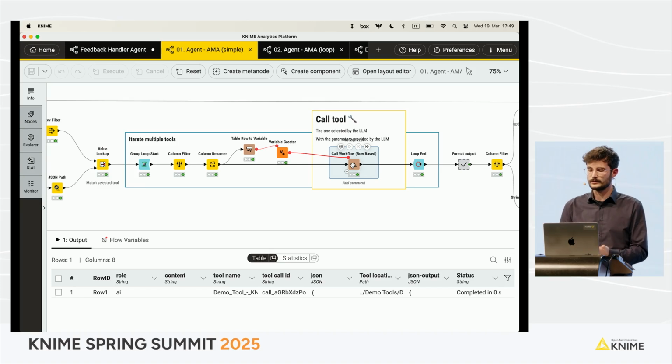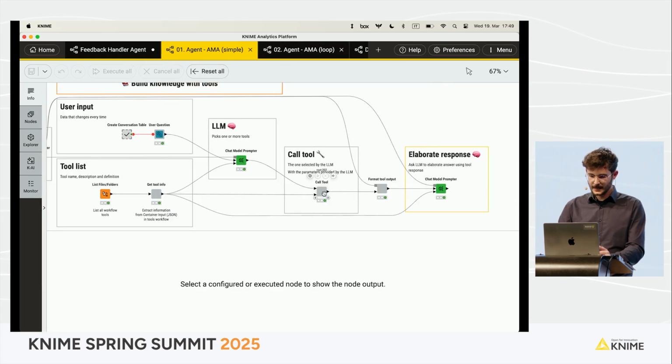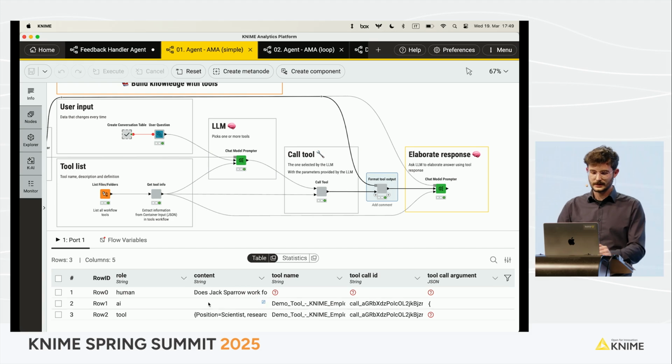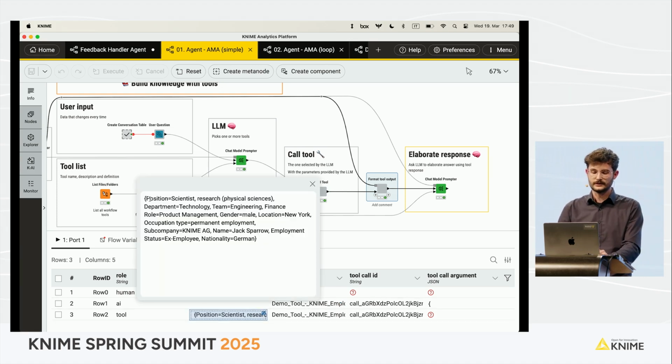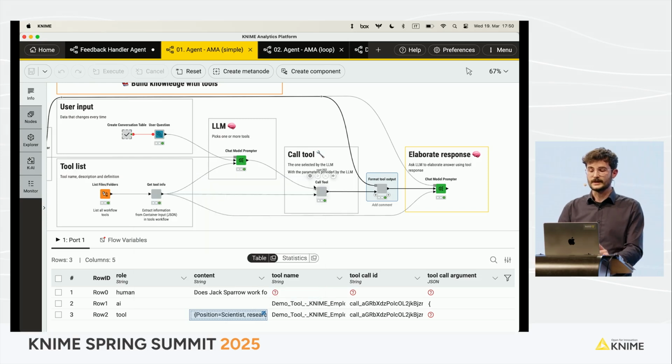Again, a call workflow parameterized with the tool location and the tool argument. And then after I've called it, I format the output, and then what I get is basically the reply of that tool. In this case, the KNIME employee lookup gives me a JSON with all the information about Jack Sparrow, who apparently is a researcher and worked as a scientist in the technology department. But this is not where my agent should stop, right?